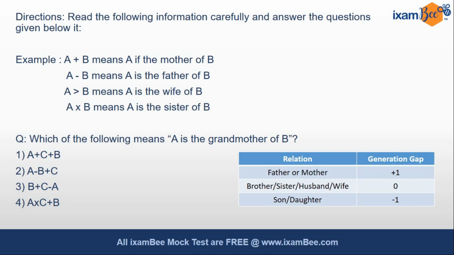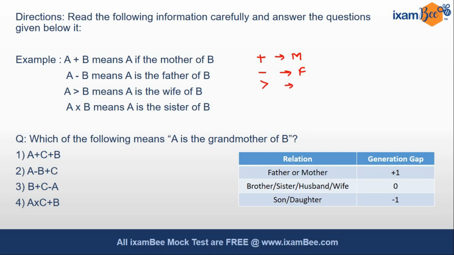We have to decode them. A plus B means A is the mother of B. So plus here means mother. A minus B means A is the father of B. So minus here means father.